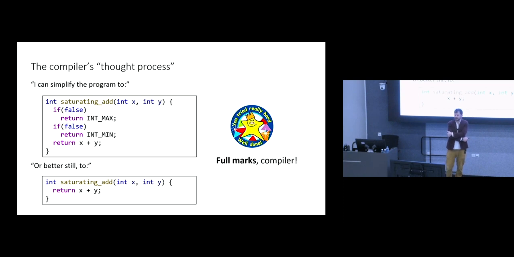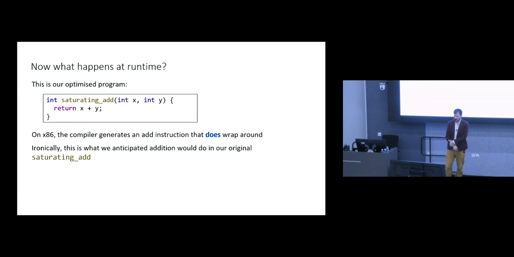But ultimately, this program is just doing the regular addition that we were trying to get away from by implementing saturated addition, which is why with optimizations, we see the wraparound behavior in the end. So actually, nothing crazy going on here. There's a rational explanation for it. The compiler is smart enough to determine that these conditions are equivalent to false when you have undefined behavior freedom as an assumption, and can make the program much simpler. So when you run the program at runtime on x86, you do have 2's complement semantics and you get wraparound behavior, which is what we tried to avoid when implementing saturating add. Okay.